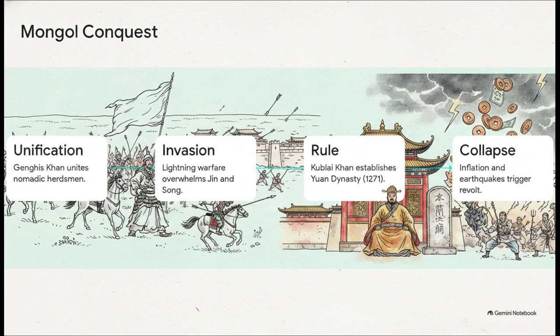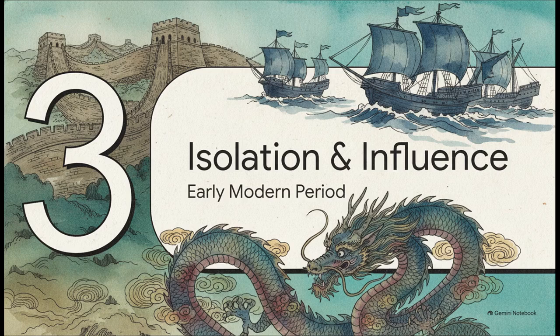Yet their downfall came from within. Severe inflation from over-issued currency, combined with devastating natural earthquakes, convinced the public that heaven was demanding a revolt, and they definitely revolted. Moving into Section 3, Isolation and Foreign Influence.